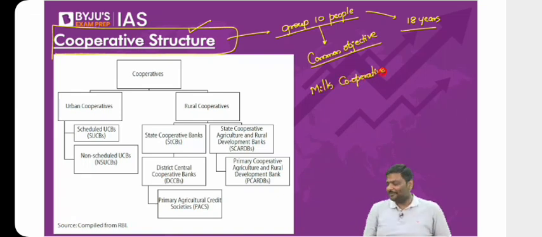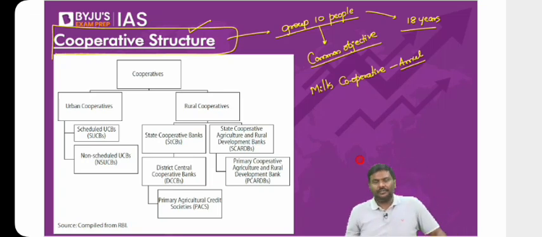Sir, any example of a milk cooperative? Right, Amul. Best example is Amul. Have you not heard of Amul? Right? Let's say one example, milk cooperative. Can I give you one more example?